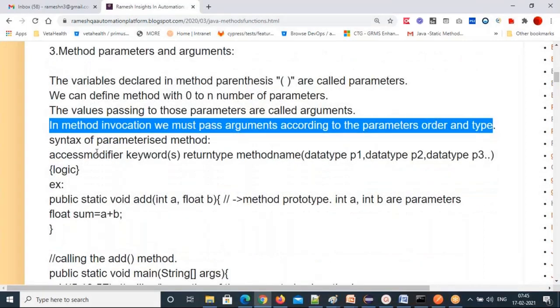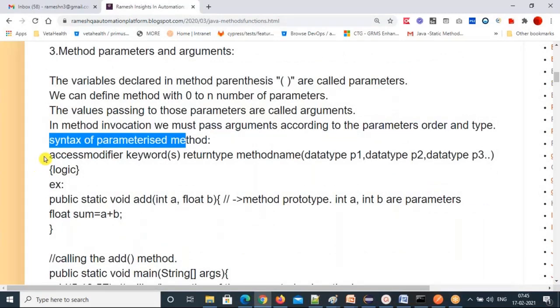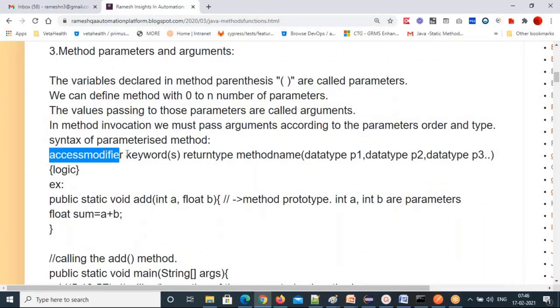So the syntax of a parameterized method is access modifier, keywords, return type, method name, parenthesis, data type P1, comma, data type P2, comma, data type P3 and so on.